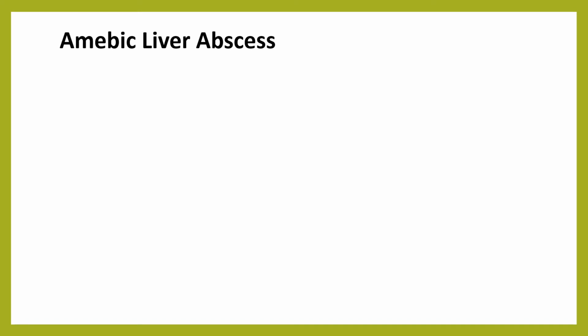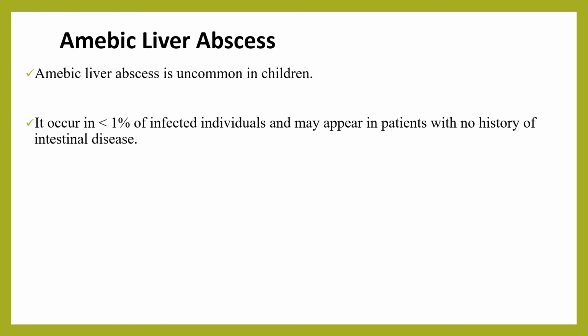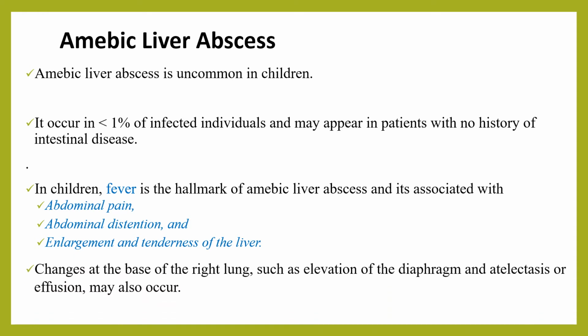The other topic is amebic liver abscess. Amebic liver abscess is uncommon in children, occurring in less than 1% of infected individuals, and it may appear in patients with no history of intestinal disease. In children, fever is the hallmark of amebic liver abscess, and it is associated with abdominal pain, abdominal distension, and enlargement and tenderness of the liver. Changes at the base of the right lung, such as elevation of the diaphragm, atelectasis, or effusion, may also occur.